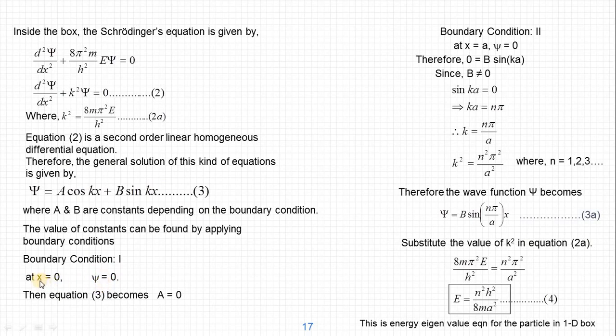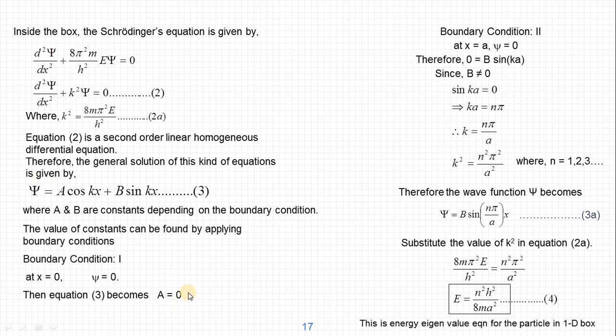If you substitute psi 0 and x 0 in equation 3, we will get a equal to 0, because if x is 0, cos 0 is 1 and sin 0 is 0. So the sin term becomes 0, and cos 0 is 1, so we are left with a, but the left hand side psi is 0, therefore a equal to 0.